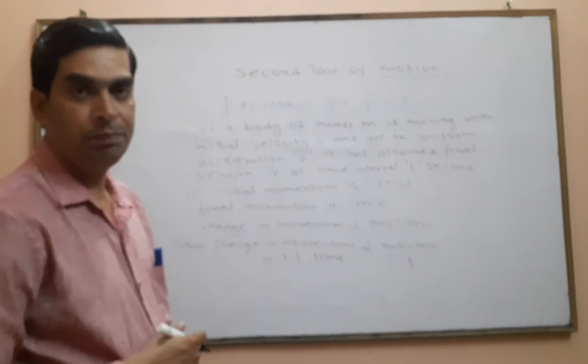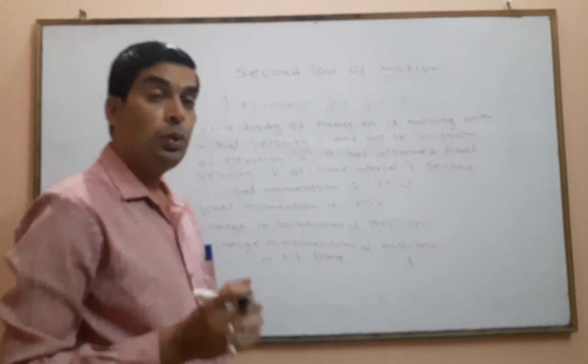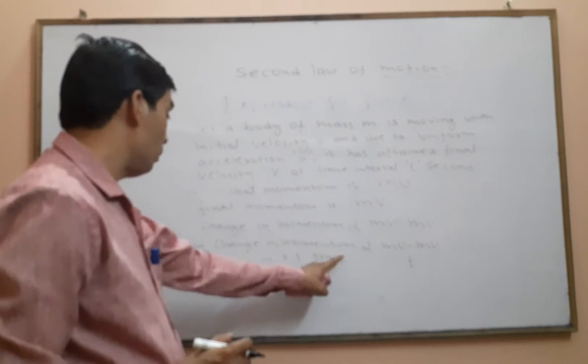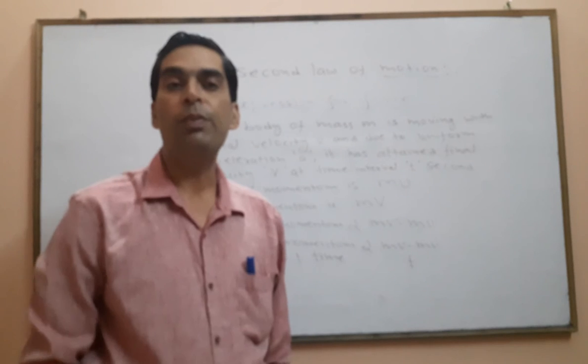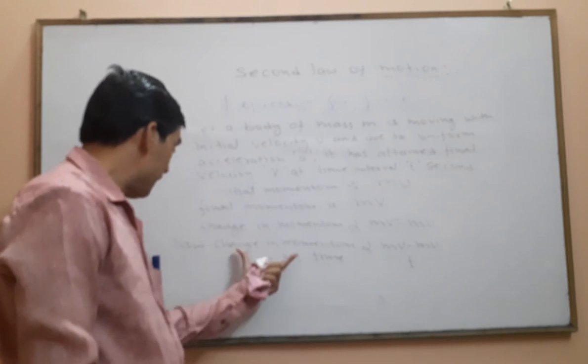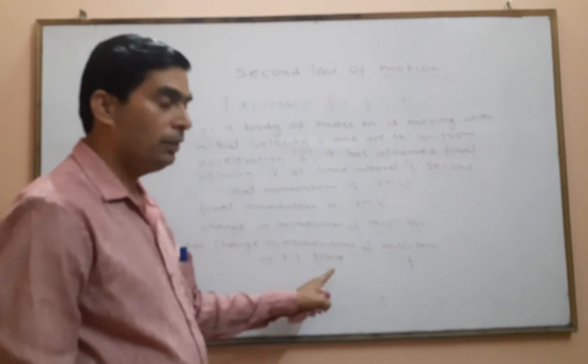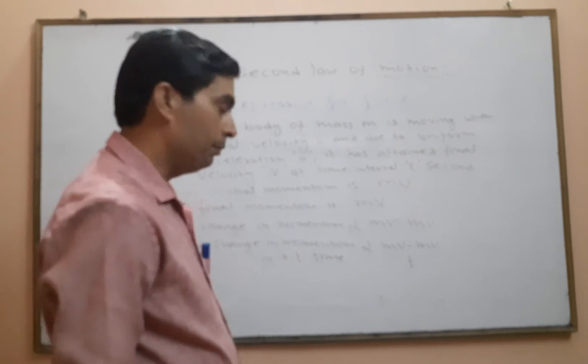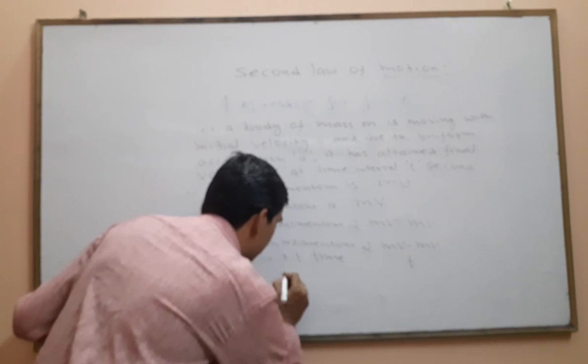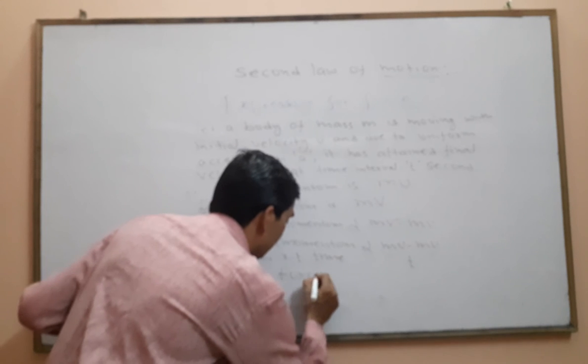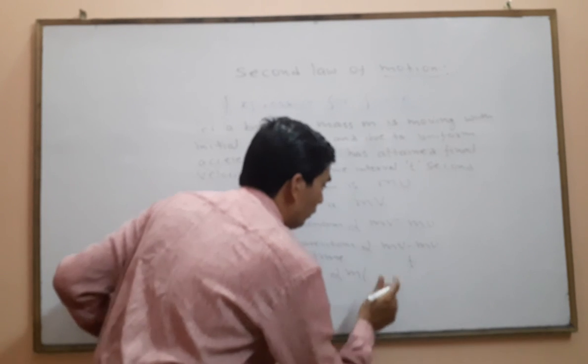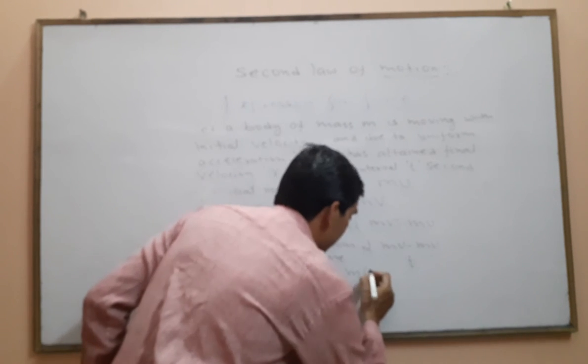According to Newton, the rate of change of momentum with respect to time is known as force. So in place of the change in momentum with respect to time, we write force. So force is directly proportional to m, taking it common, times (v minus u) by t.